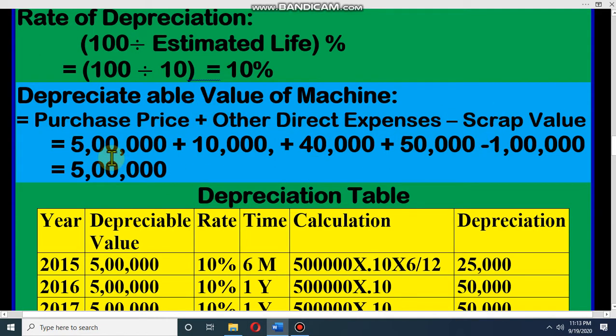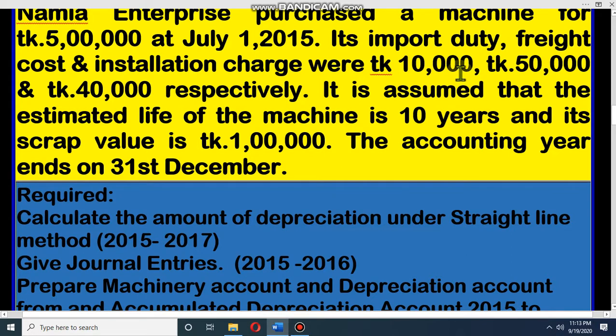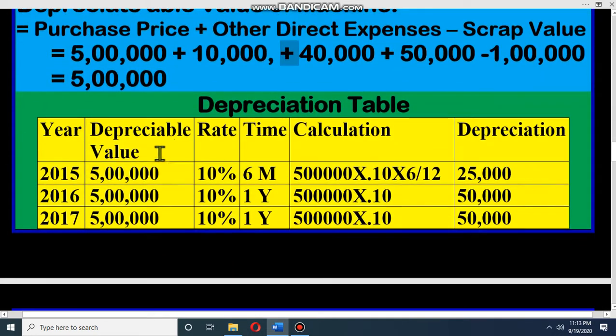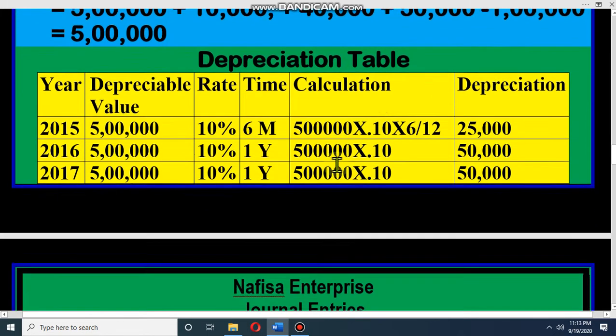So purchase price 5 lakh, other expenses 10,000, 40,000 and 50,000. Look here, 10,000 for import duty, freight cost 50,000 and installation charges 40,000. So dear student, total value of this asset is 6 lakh and minus scrap value 1 lakh, so it is 5 lakh. Dear student, now depreciation table.